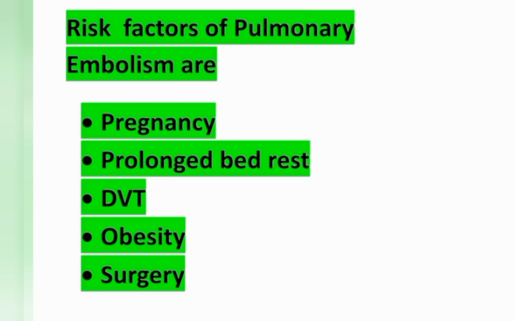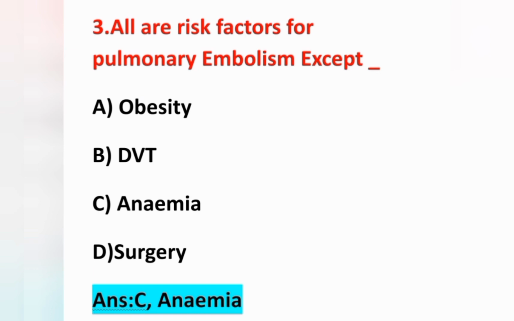Among our options, anemia is not a risk factor of pulmonary embolism. So option C, anemia is the correct answer.